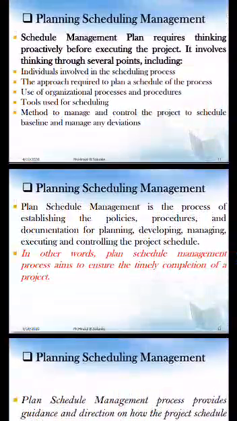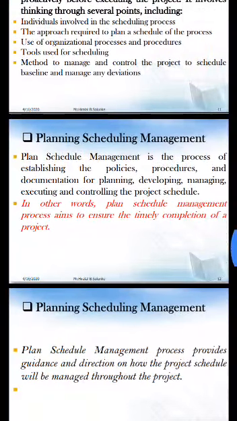The tools and techniques are PERT, that is Program Evaluation Review Technique, Critical Path Method, Gantt chart, work breakdown structure, and responsibility matrix, also called the linear responsibility chart. We will discuss these later. Next point is the method to manage and control the project, to schedule the baseline and manage any deviation. What kind of method is to be applied?